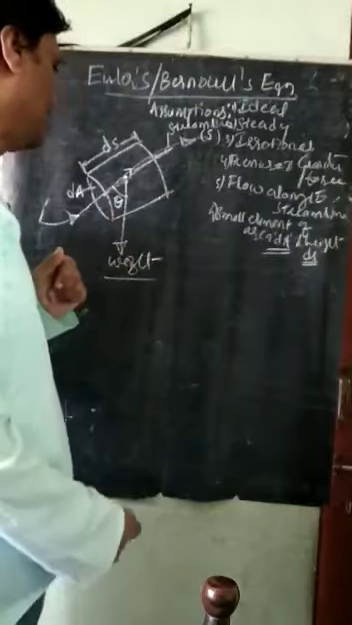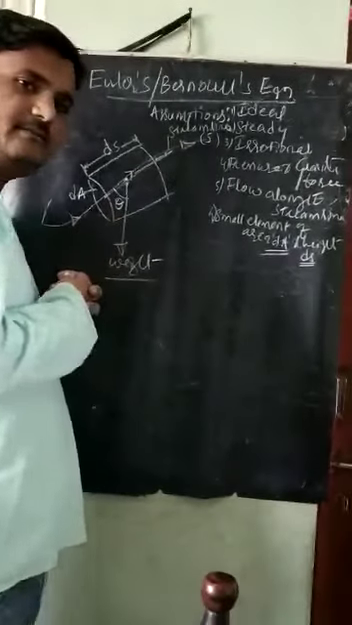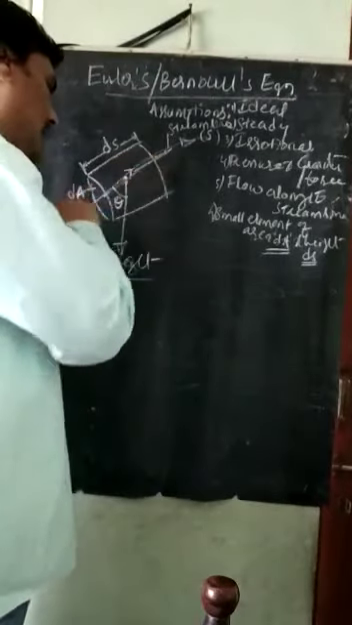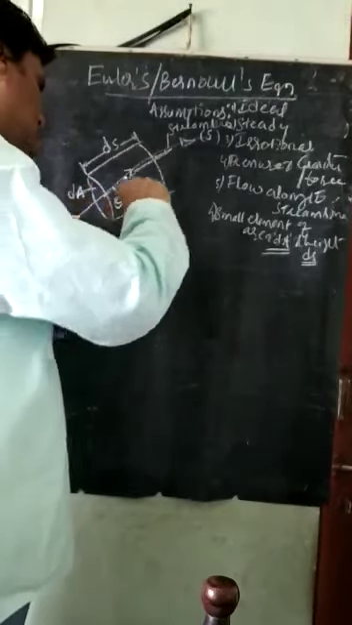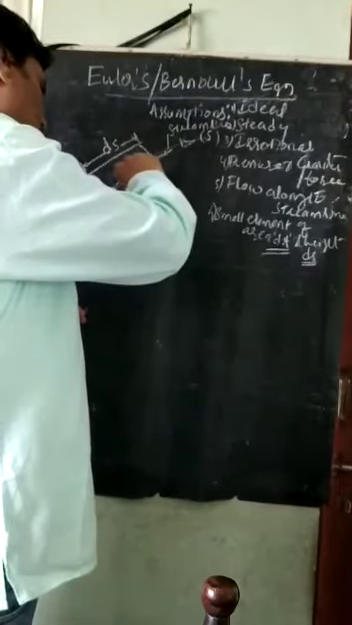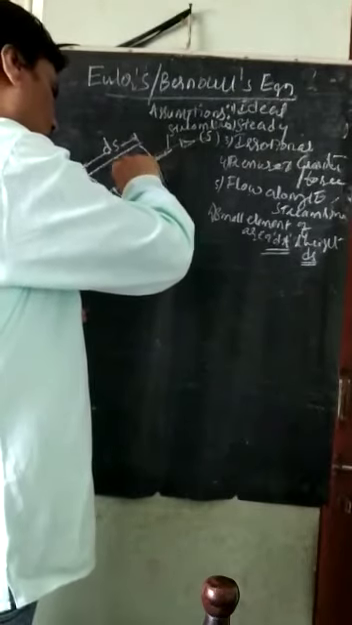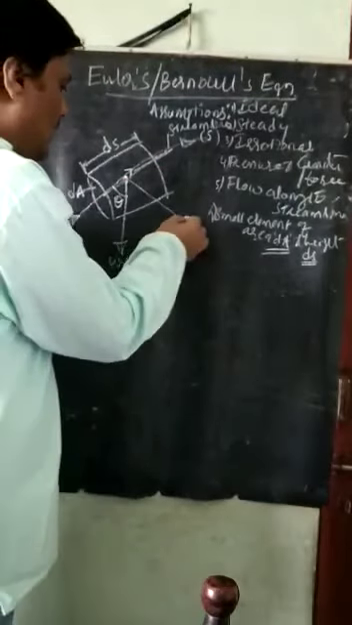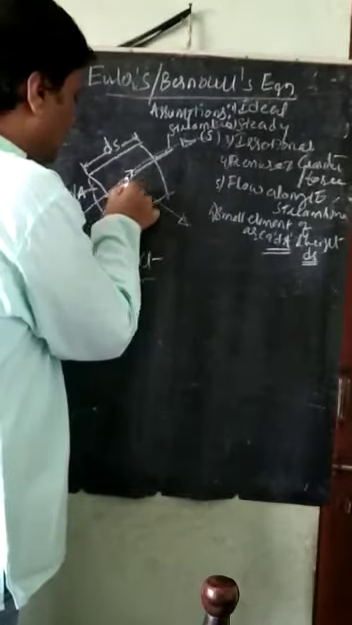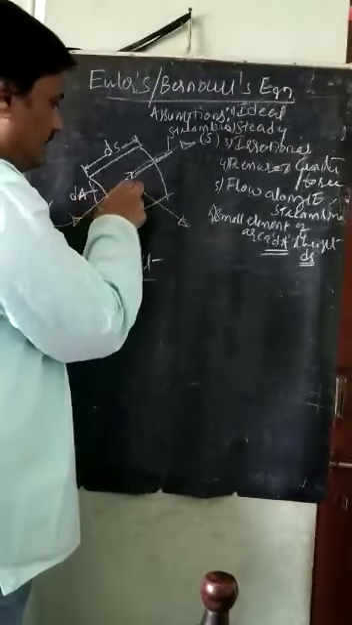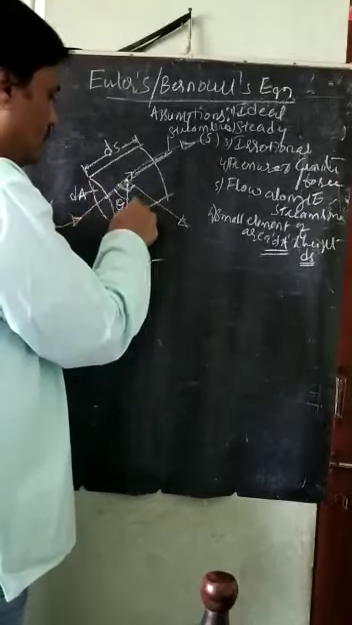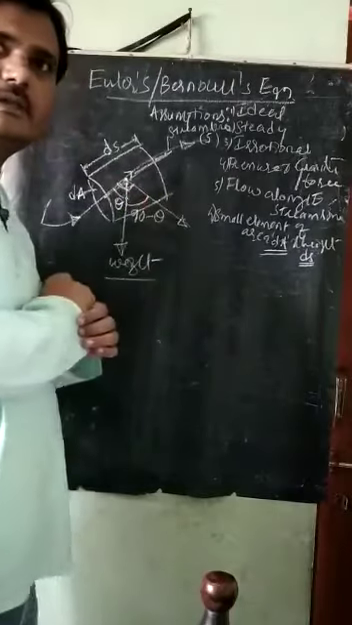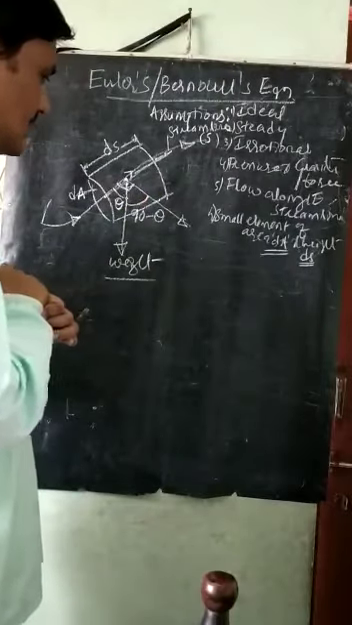And if I draw a line perpendicular to this streamline, what am I getting here? Perpendicular to the streamline means this is a 90 degree angle. So what is this angle here? This angle is 90 minus theta.